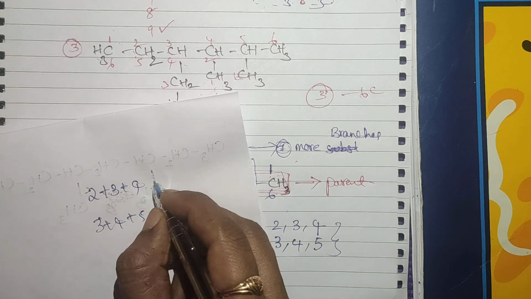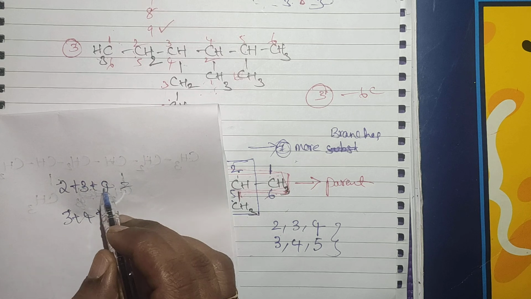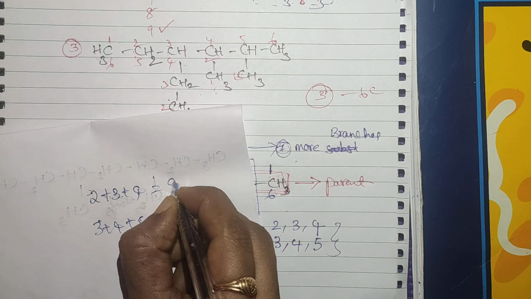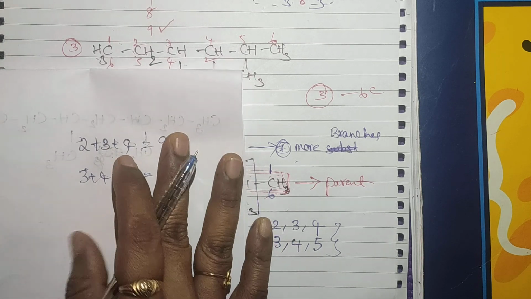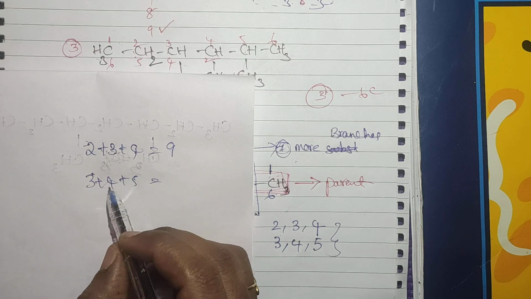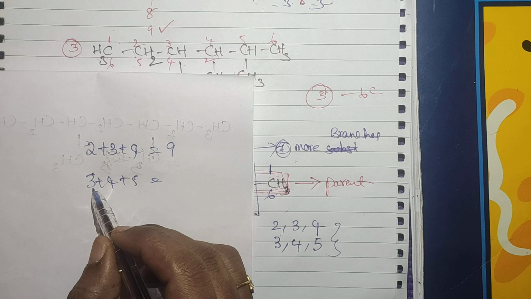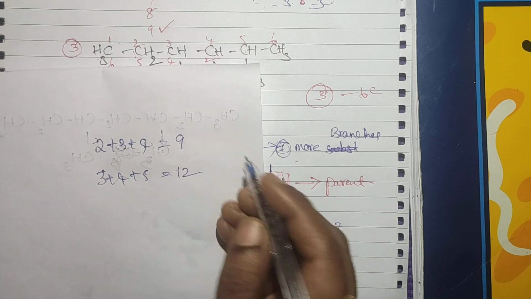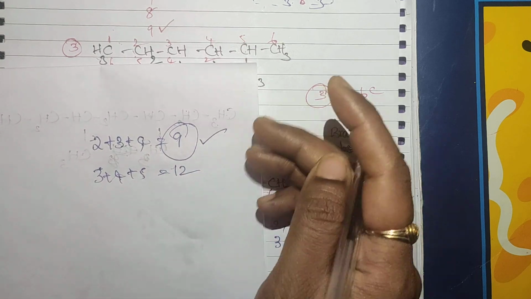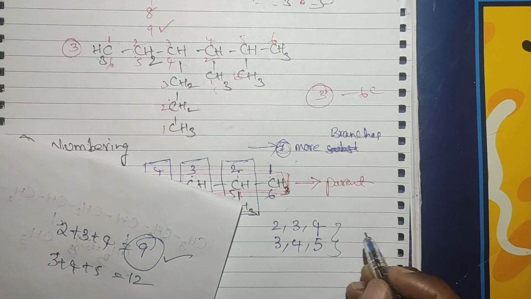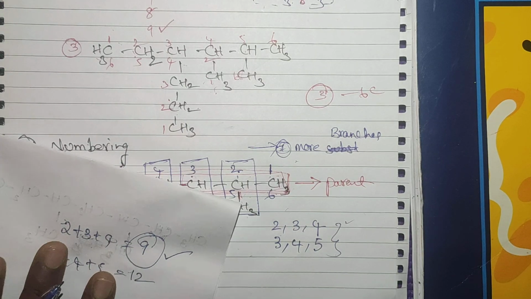See here, 4, 7, 9 will come. Sum rule, lowest sum rule. We have to add all the locant values. 5 plus 4, 9. 9 plus 3, how much? 12 will come. So the lowest sum we have to take. This we have to take, right?